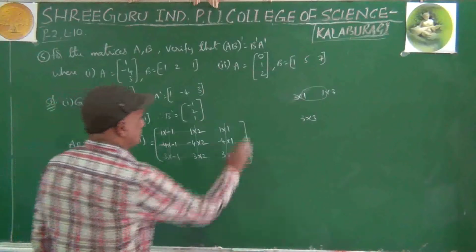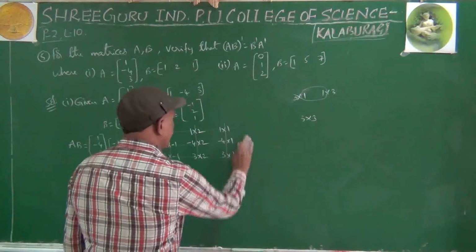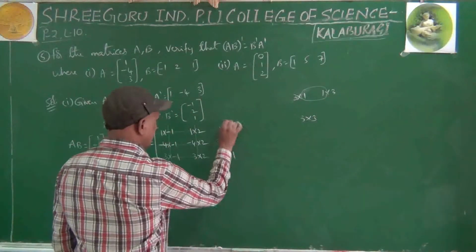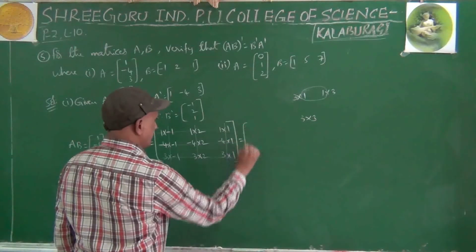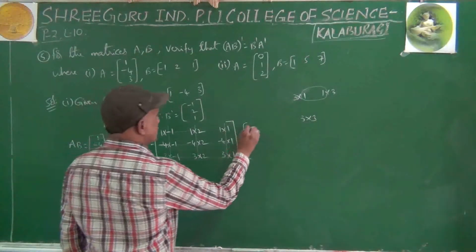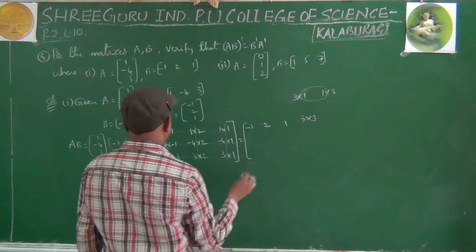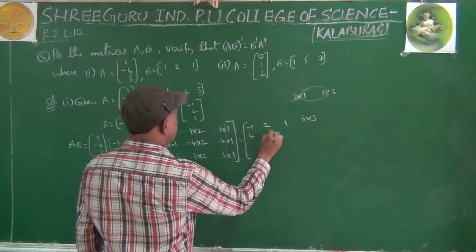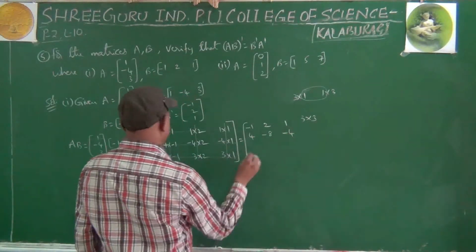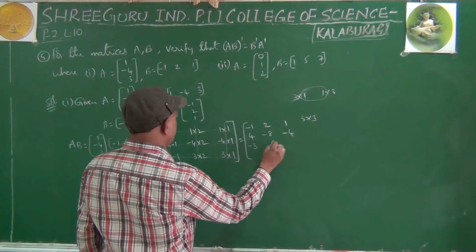Right? Minus 1, 2, 1, 4, minus 8, minus 4, minus 3, 6, 3.